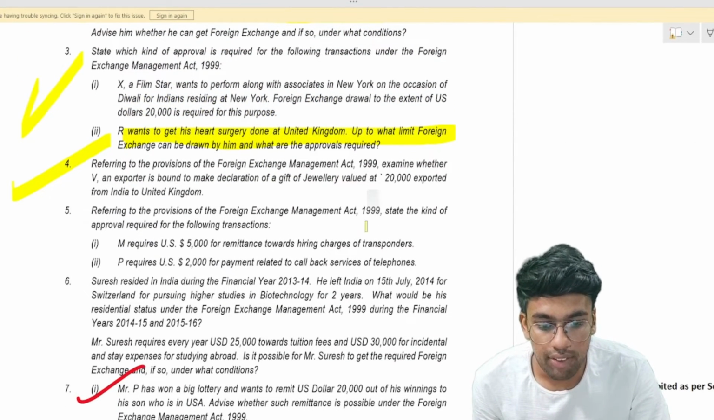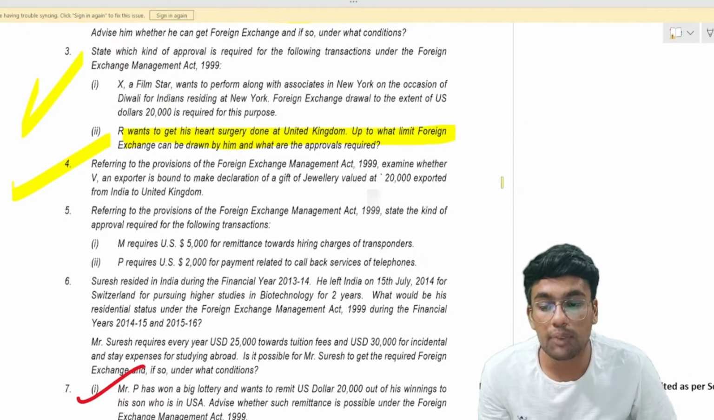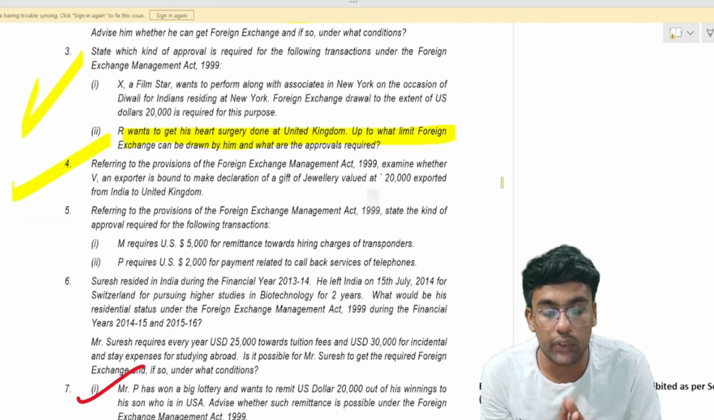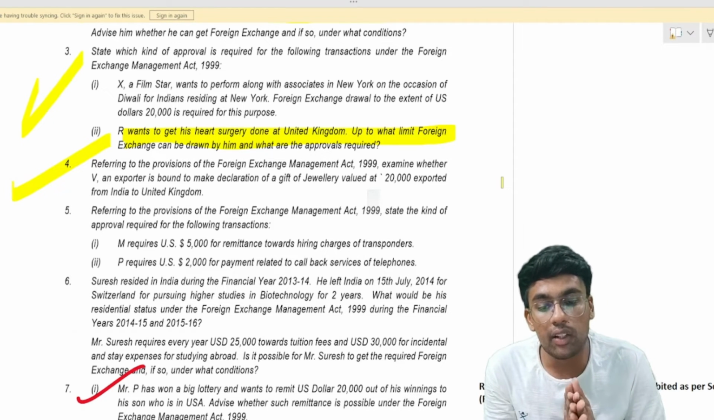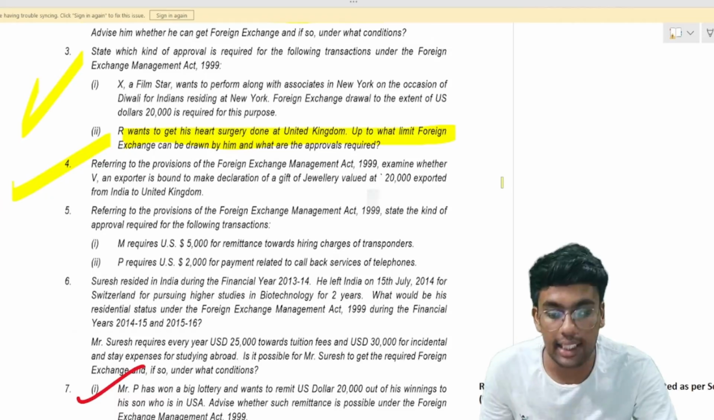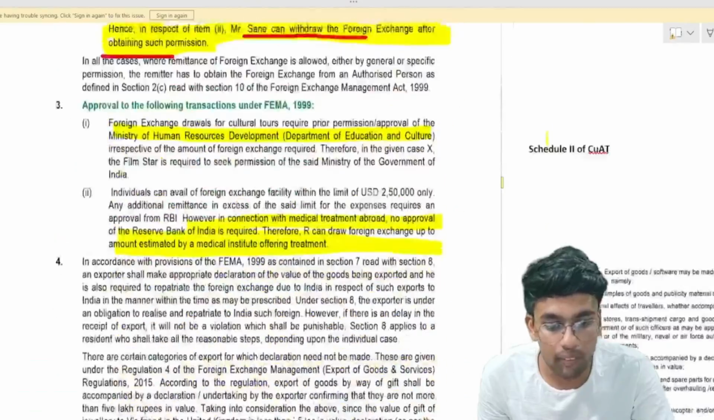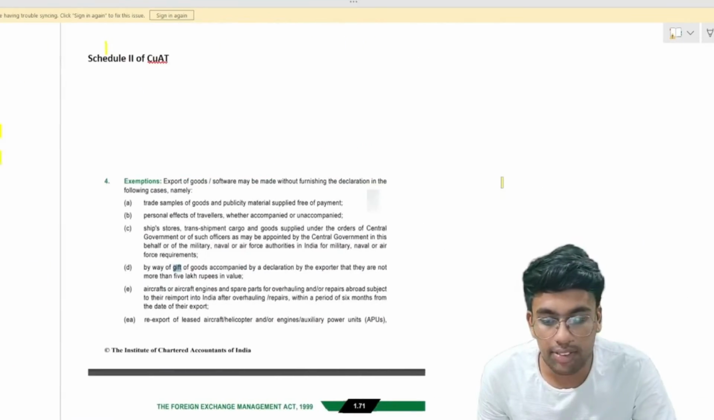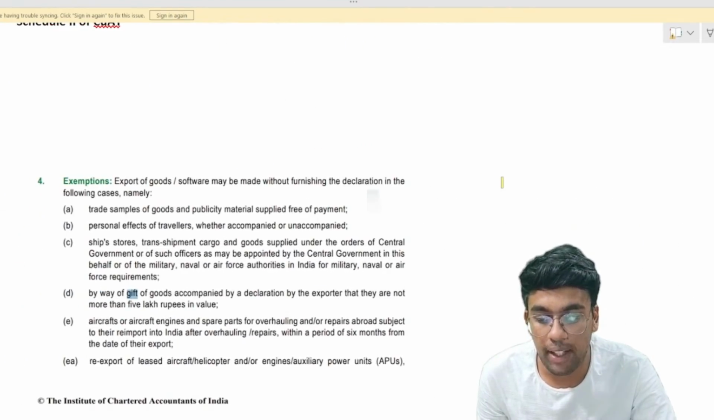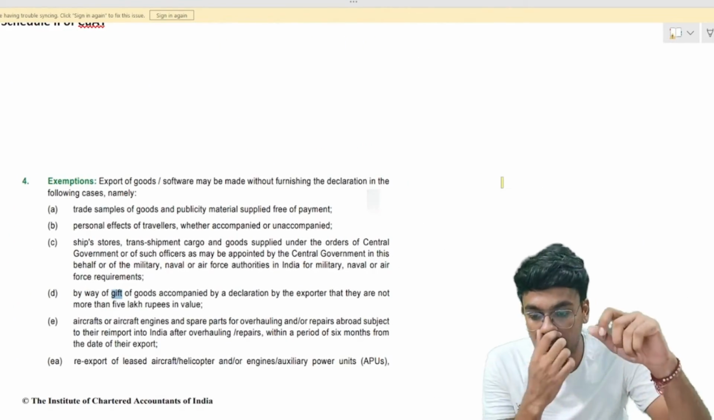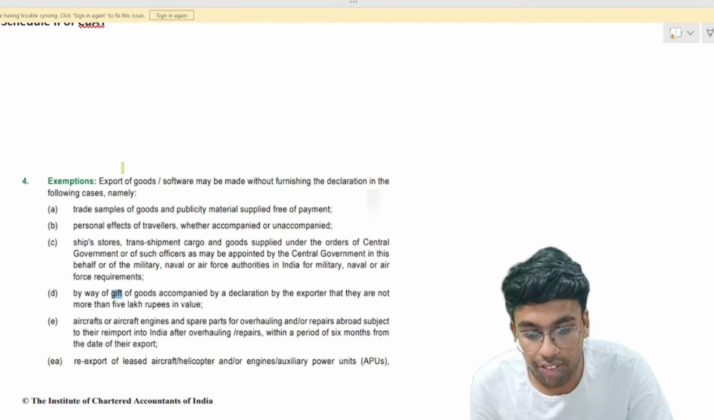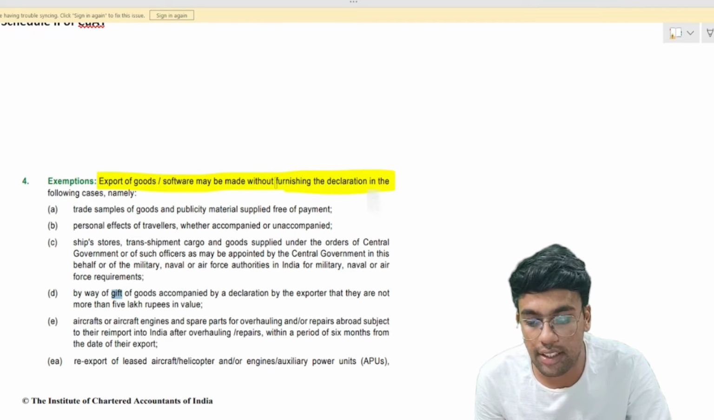Referring to the provisions of FEMA, examine whether an exporter is bound to make a declaration of a gift of jewelry valued at 20,000 exported from India to the United Kingdom. Again, for this purpose, I would recommend you refer to the exemptions given under the FEMA Act. Under FEMA, export of goods or software may be made without furnishing a declaration in the following cases.